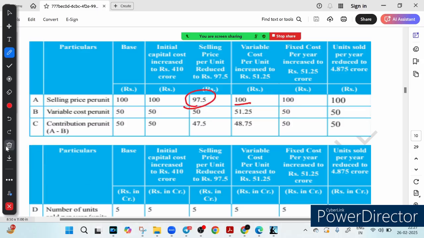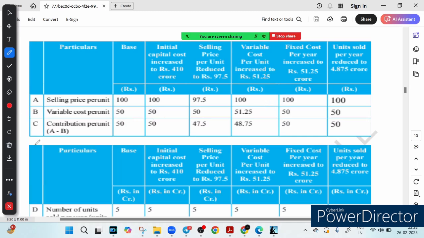Now if we look at this particular row, variable cost per unit, what will happen to the variable cost per unit in the base case? This is the variable cost of making 1 unit, which is rupees 50, and in the variable cost increase case it becomes 51.25, and in the rest of the cases it remains the same, it is not affected.